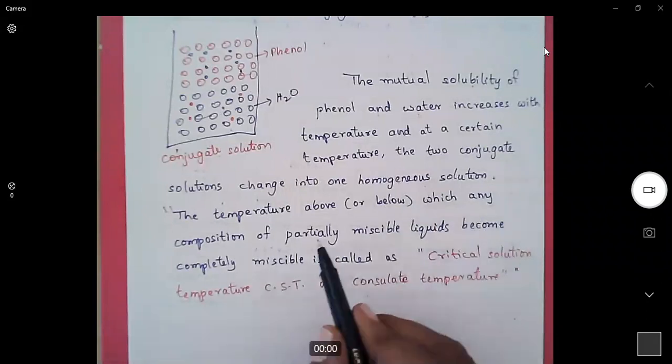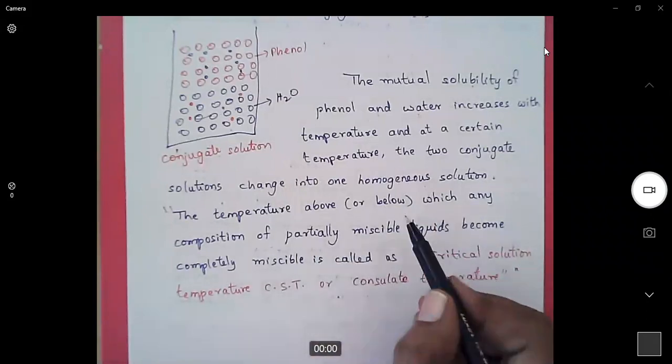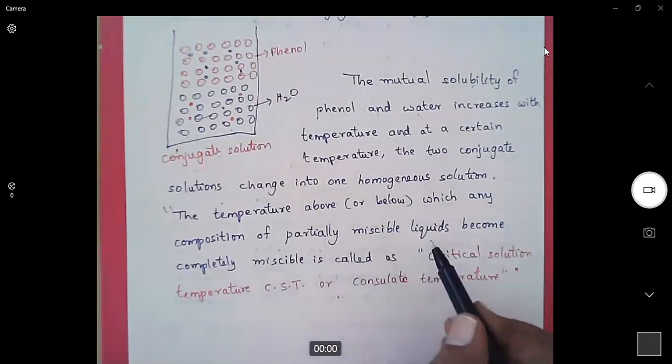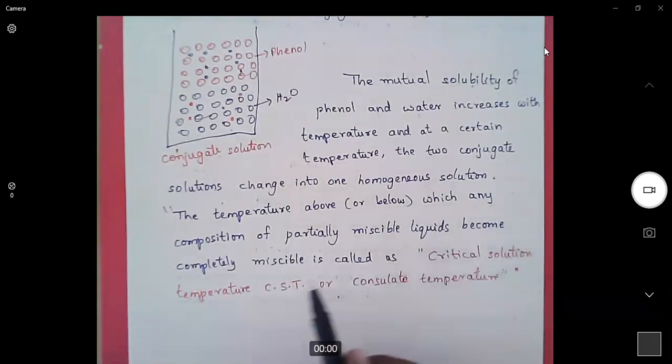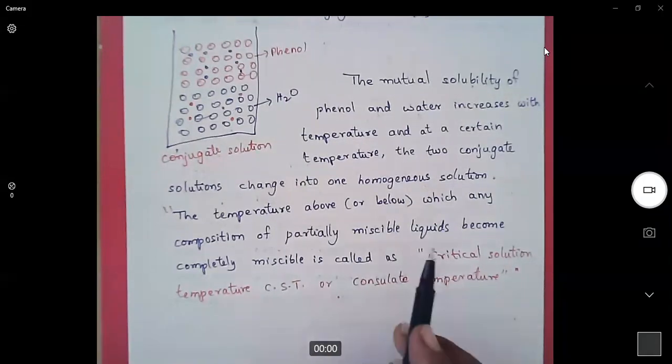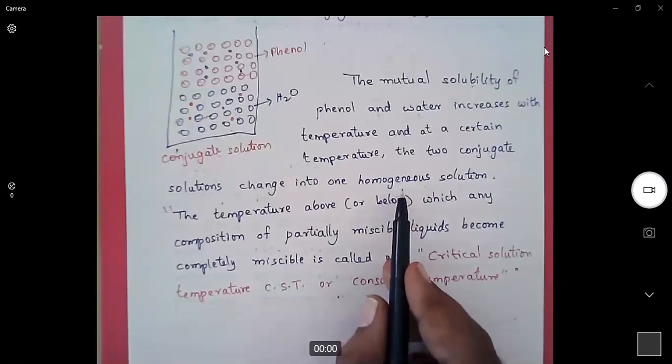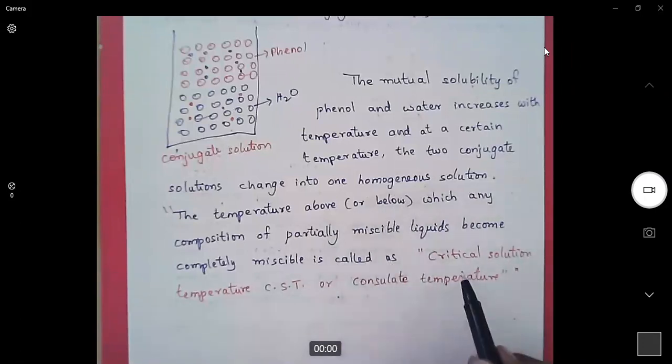So the temperature above which or below which any composition of partially miscible liquids become completely miscible is called as critical solution temperature, CST, or consolute temperature. So if the partially miscible liquids are converted into a homogeneous solution, that temperature is called as critical solution temperature.